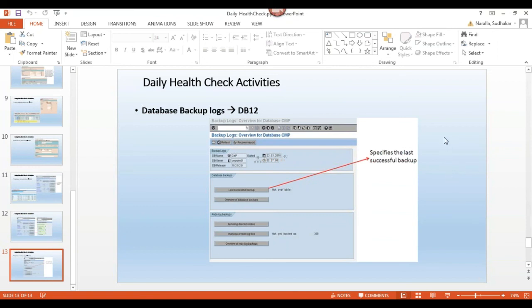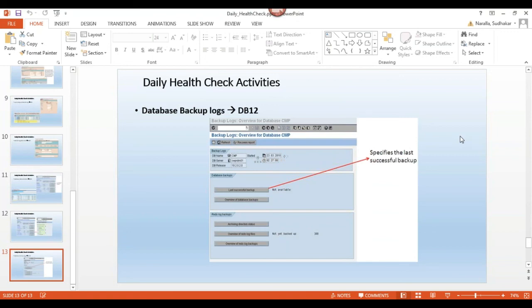So these profile parameters we need to maintain in my operating system level profile parameter, BR tools related profile parameter, database related profile parameter, init.sid.sap. Once this has been changed in init.sid.sap, then we can schedule it in the DB13 planning calendar. Based on that profile parameter, whichever location you have given, the backup will be stored in that particular location. Did you get my point? Yes.